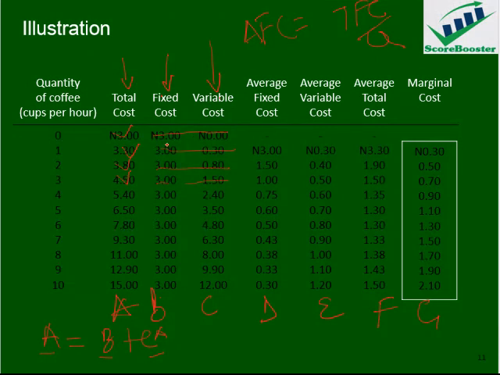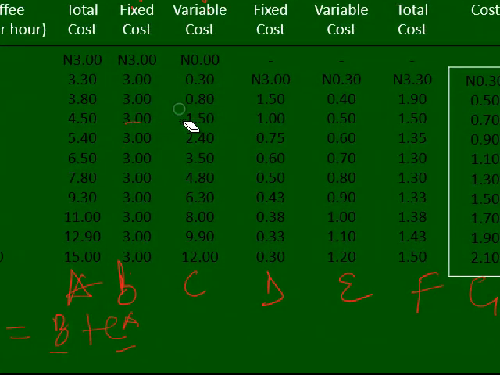By the time I say fixed cost is 3, for example, the quantity is 0 at that point, and when quantity is 0, we might not be able to have anything here because it will be infinity. If you press your calculator, it will be 3 divided by 0. That will be infinity. So it happens to the other one.